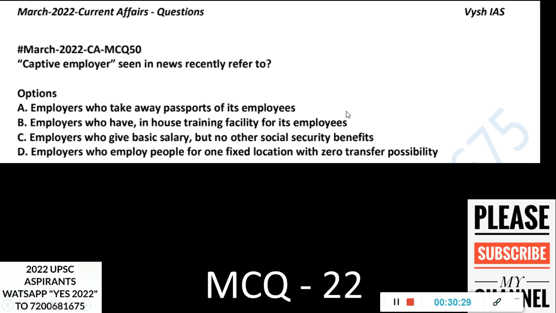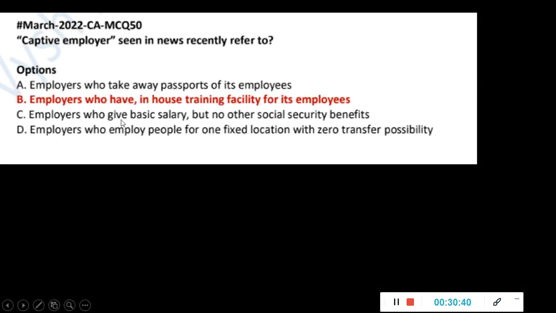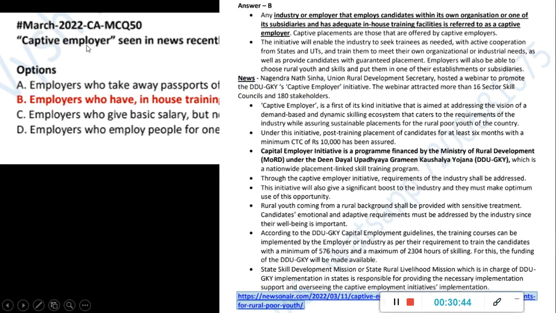In these options, everything looks like a generic statement and can suit anything. This is exactly what will happen on June 5, on the exam day also. Unless you study this, you cannot do it, and for such questions you have to skip. The answer is in-house training facility for its employees. When we posted this in the community tab, I think most of them gave the wrong answer. Most took the first one, taking away passports, because the word captive suits that. Many people did that, but that is wrong.